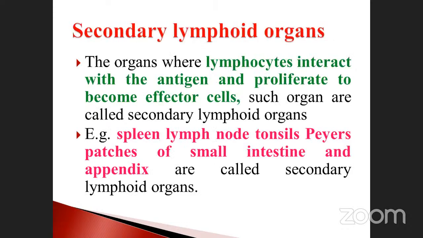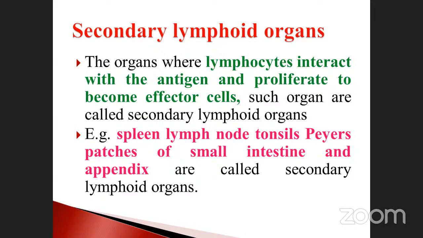Secondary lymphoid organs. Primary lymphoid organs are only two: bone marrow as well as the thymus gland, for B lymphocytes and T lymphocytes. Secondary lymphoid organs, what are they? The organs where lymphocytes interact with the antigen and proliferate to become effector cells. That means the lymphocytes interact with the antigen and proliferate to become effector cells. It will produce more numbers of them. Such organs are called secondary lymphoid organs.